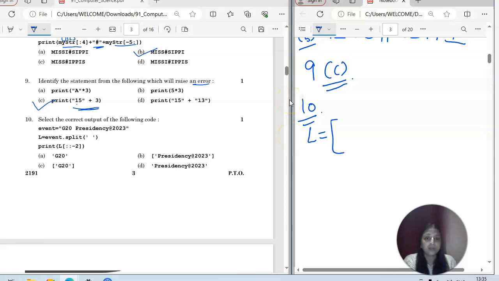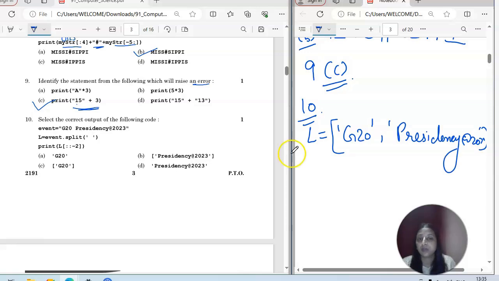So how the elements will be? It will be G20 and then this whole thing will come in brackets, right? In single quotes at the rate 2023. Okay, so this will be a string now. So now print L and colon and -2. So -2 is the step value and the starting is from the negative side, from the backward indexing. So from here we are starting, this is called backward and this is forward indexing, right?